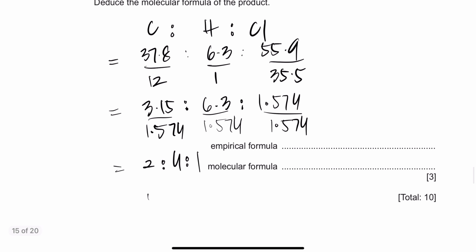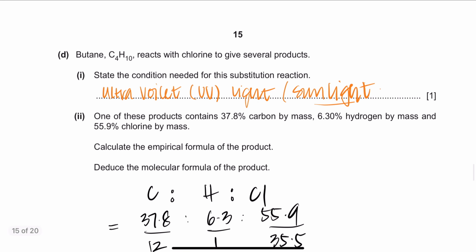So C2H4, and that's going to be a Cl right here. So C2H4Cl. Now you realize that this is something new. It's saying what is the molecular formula. Now you realize that I told you guys that for the molecular formula you need to have been given the molecular mass, everybody. But the problem here is that the molecular mass has not been given. But if you look at the top, the question says it's C4H10, right?